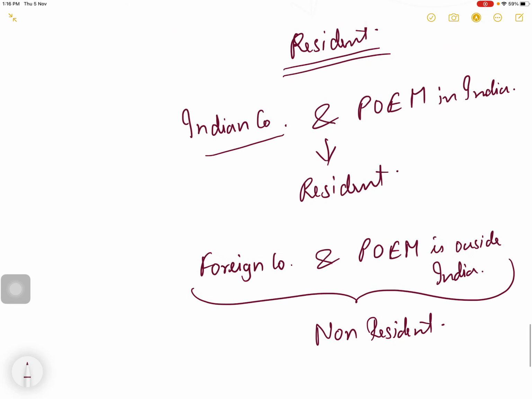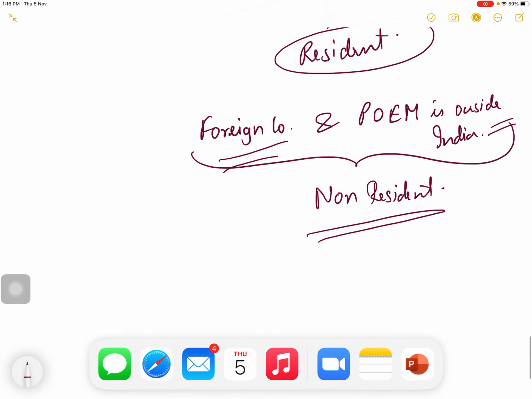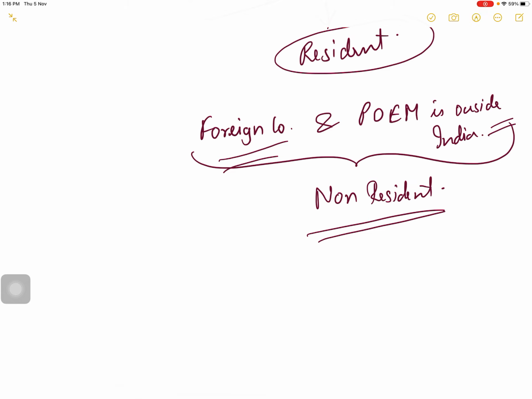Indian company and place of effective management in India, it is resident only. Foreign company and place of effective management outside India, then it is non-resident. What is place of effective management? The place where key decisions and commercial decisions are taken.